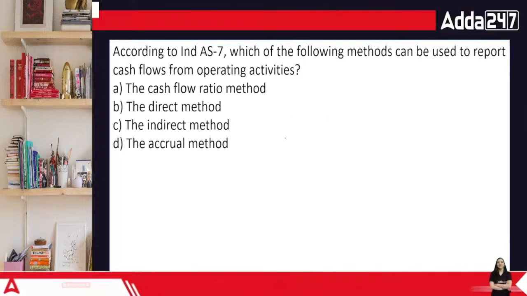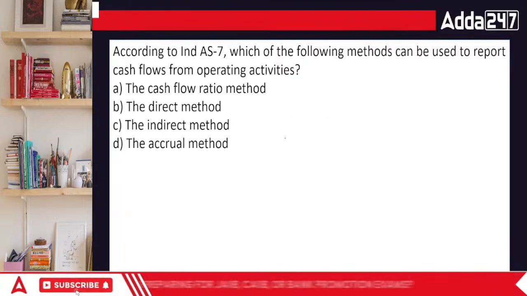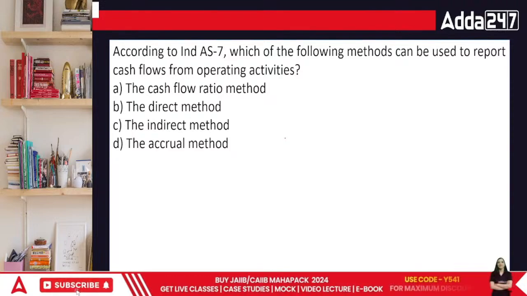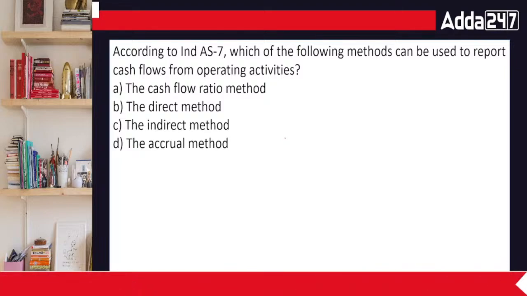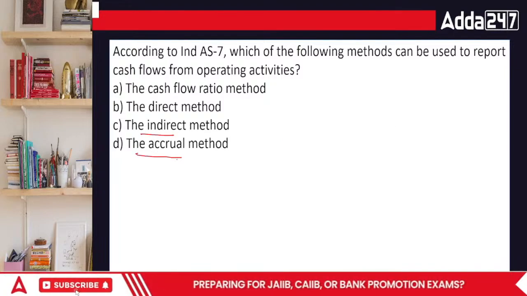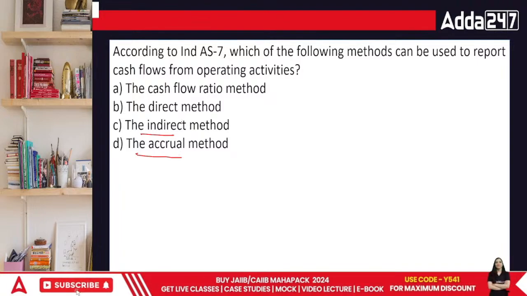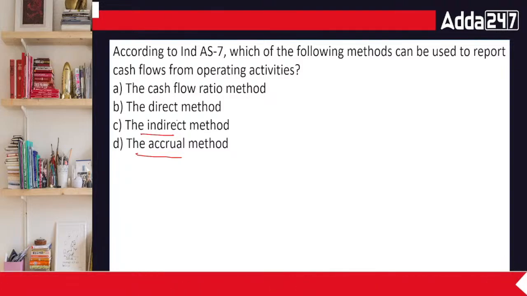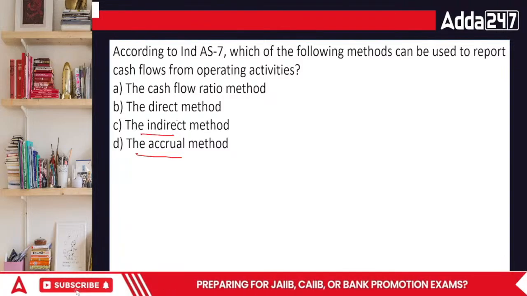Next question. According to Ind AS 7, which one of the following methods can be used to report cash flows from operating activities? The cash flows ratio method, or the direct method, or the indirect method, or accrual? In terms of cash flows, there are two methods in actual, one is direct and indirect.